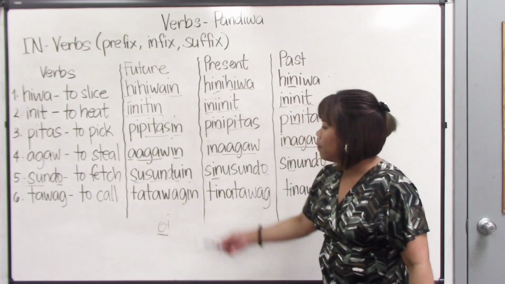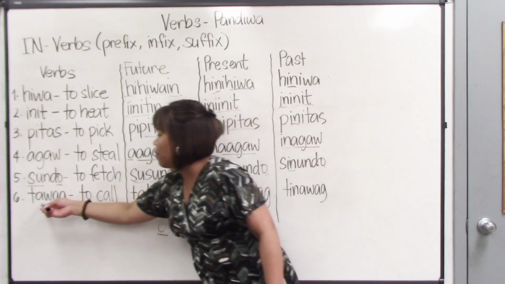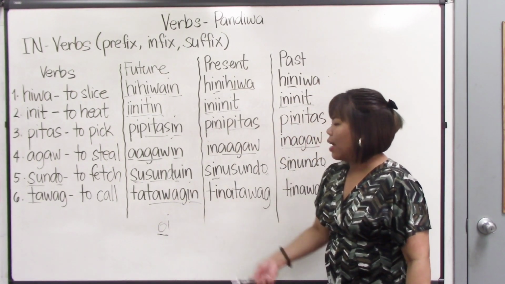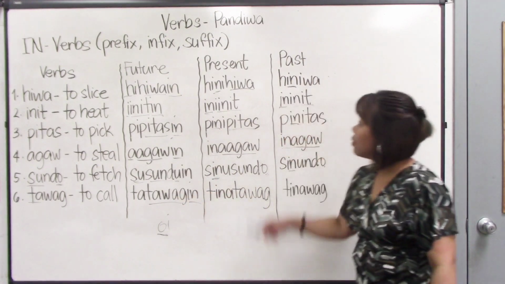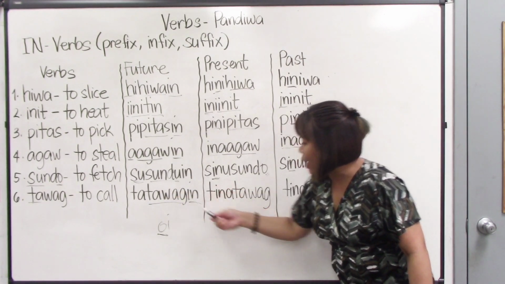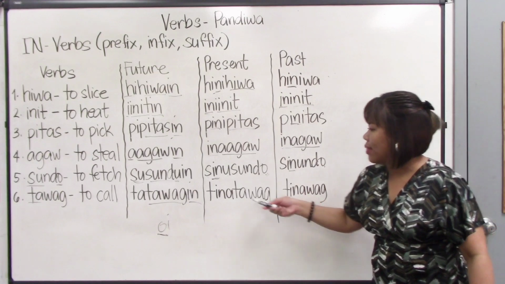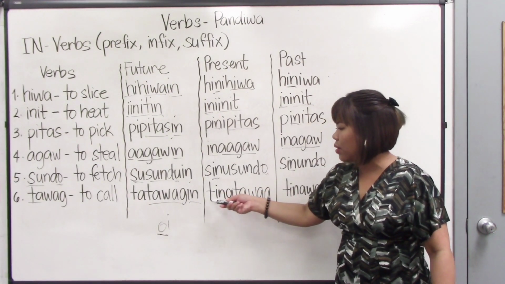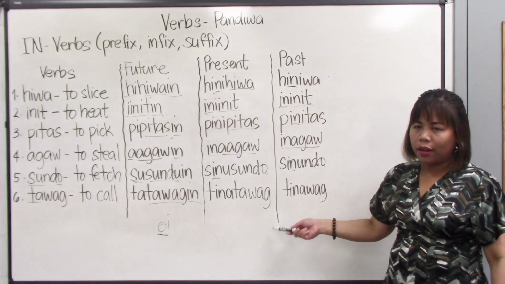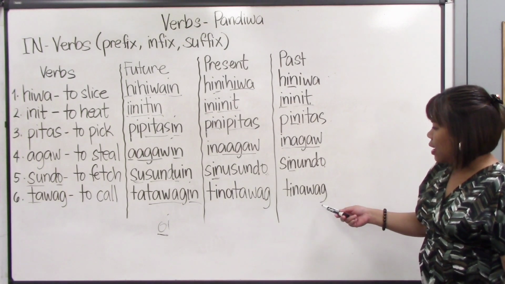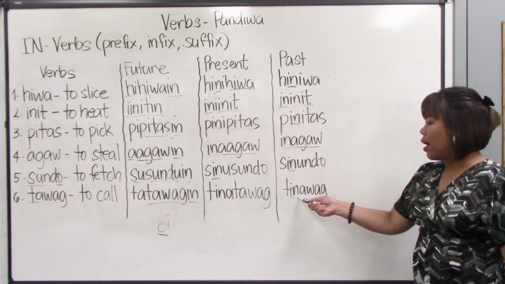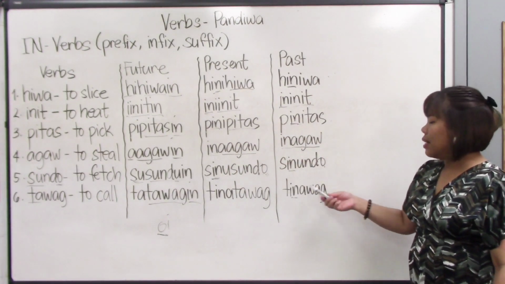Last one, tawag. Tawag means to call. So how do we form the future? Take the first syllable, ta, and then the root verb tawag, add the in, it became tatawagin. Present, tatawag, copy this one, remove the in. So, tatawag. And then insert the in after the first letter of the word tatawag. So it became tinatawag. The last one, the past tense, is tinawag. What did we do? Copy the root verb tawag, insert the in. So it became tinawag.